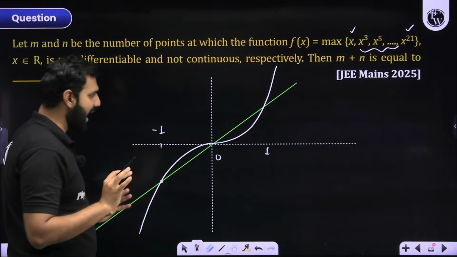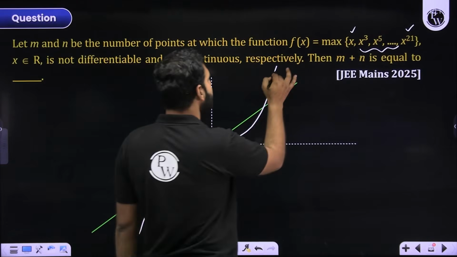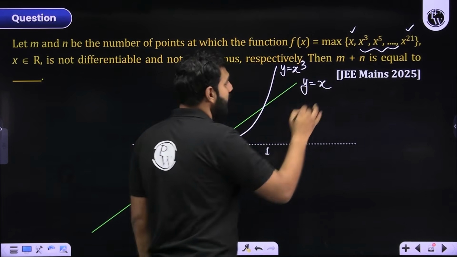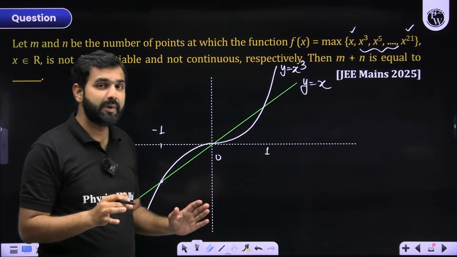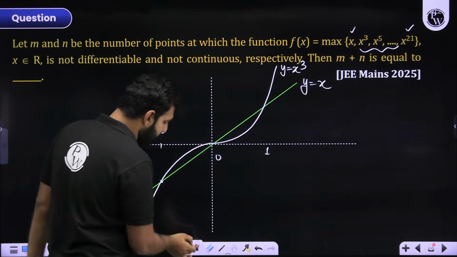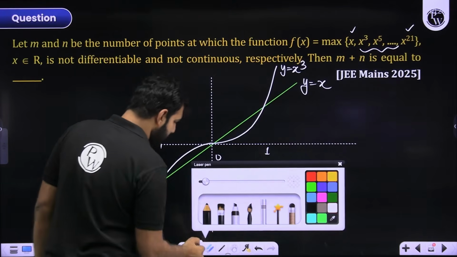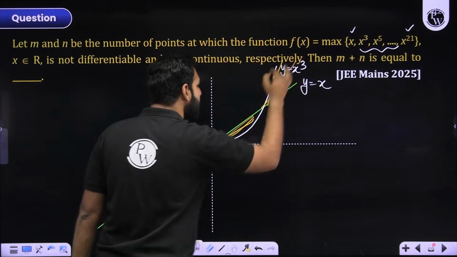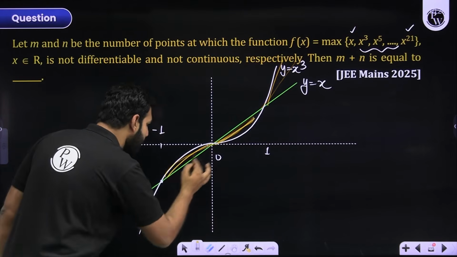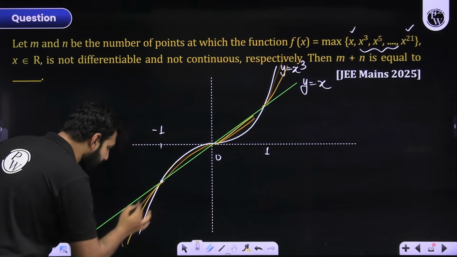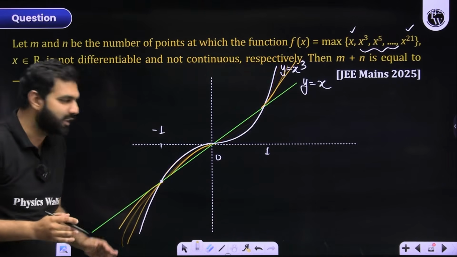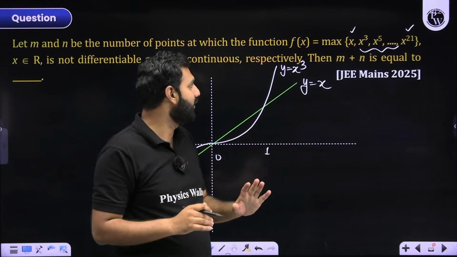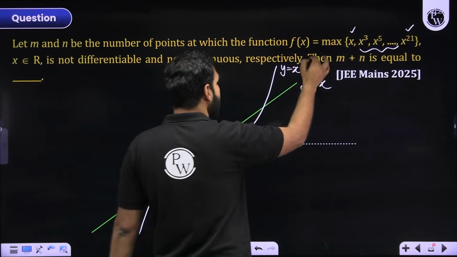I hope you have gotten great clarity that this will be y equals x cube, and this is going to be y equals x. All the other curves will lie between x cube and x. If you look at all the other curves, they will be lying here and here only. So they won't decide the maxima. The maxima will be decided with the help of x and x to the power 21. Right? It is not x to the power 3. I'm really sorry for that.